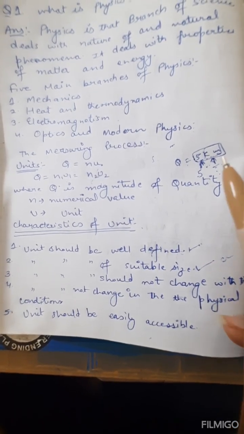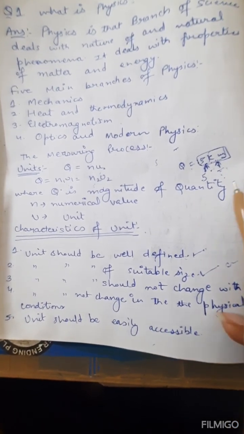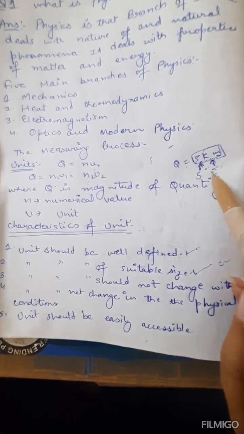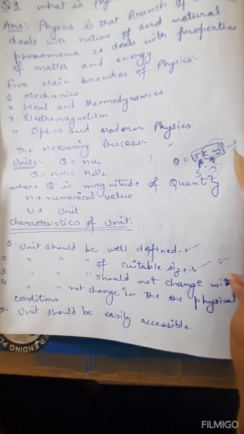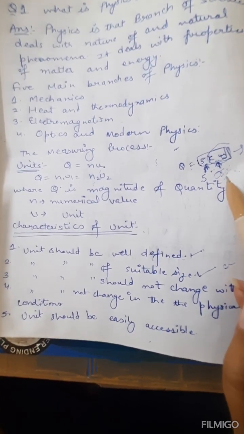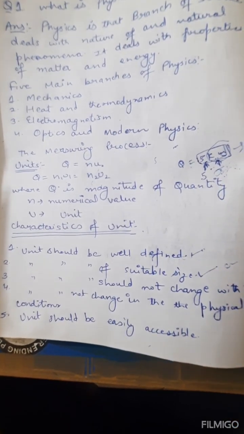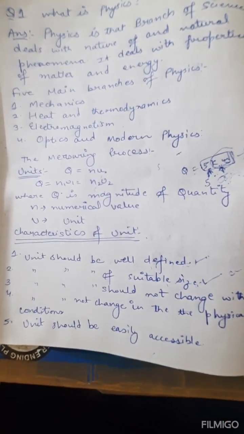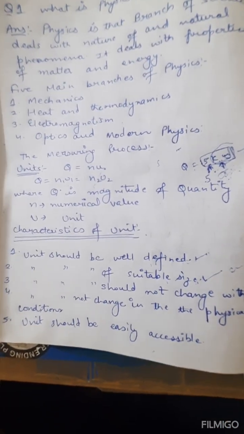Like if I am saying the pen has a length of 5 centimeter, you can write it in kilometer also. But as per the size of this pen, we should write it in the centimeter unit. That is the suitable size for this pen. If we write it in kilometer, that will be unsuitable for the length of the pen. So it should be of suitable size. It means you have to use a suitable unit to represent the size of whatever thing you have.